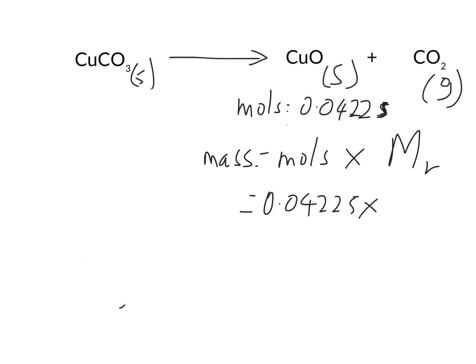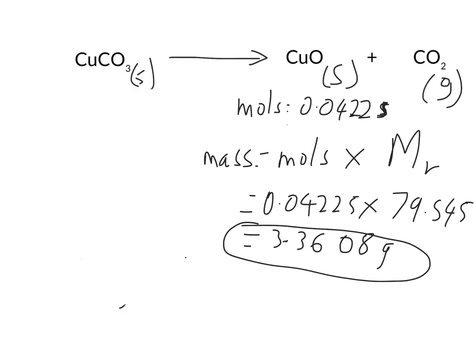The molar mass of copper oxide, which we get by adding the mass of copper and oxygen together from the periodic table, is 79.545. And this gives us a rough number of 3.3608 grams. Okay, so what are we going to say about this number? We are going to say that this number here is the theoretical yield of copper oxide.